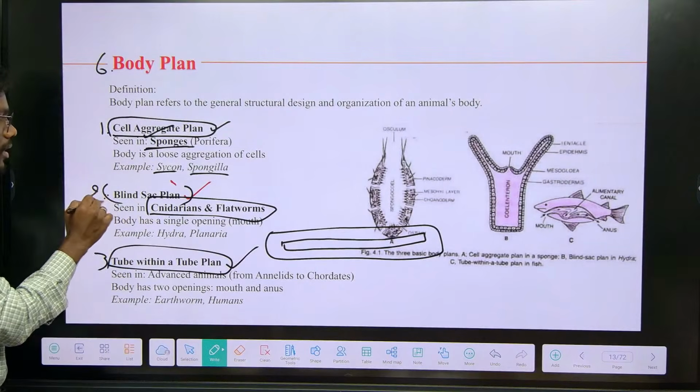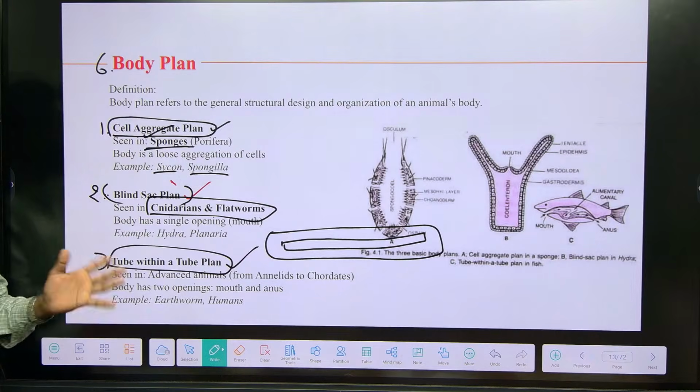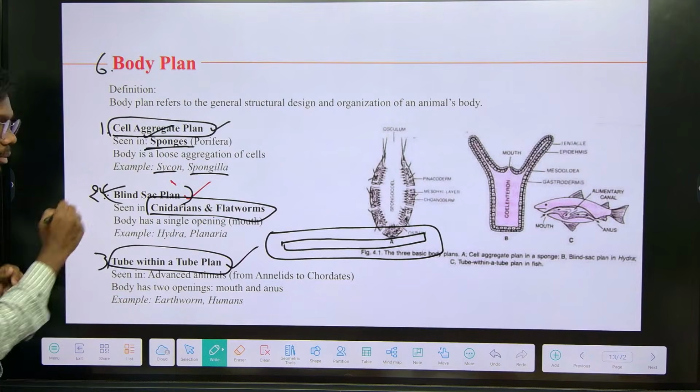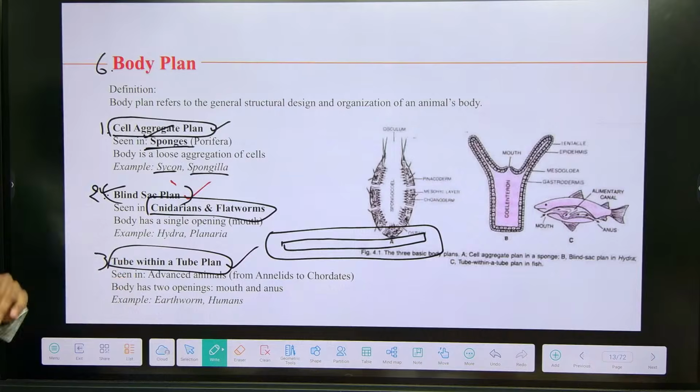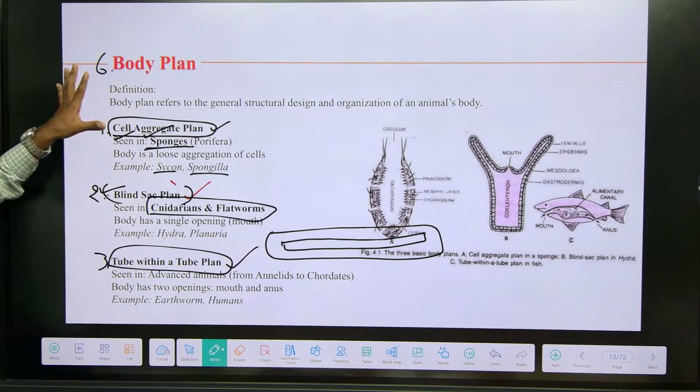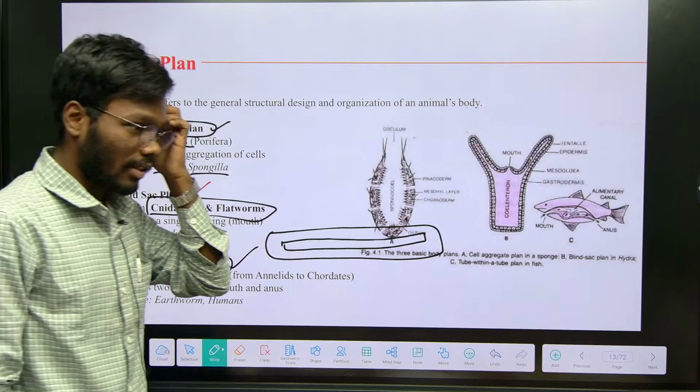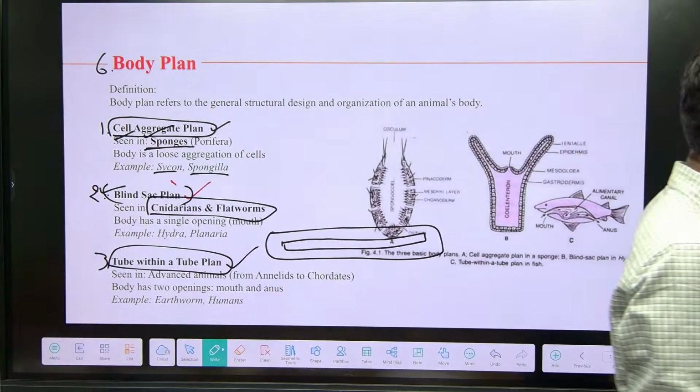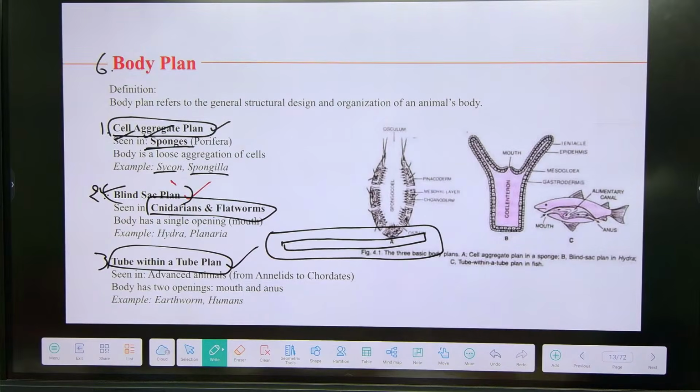So this is the normal simple body with an inside cavity only, that is the blind sac plan. There is no cavity, only cells are present, that means cell aggregate plan. Understand? This is normal terminology, it is not present in NCERT, but you have to remember because they ask this question in your examination, so that's why I mentioned it.